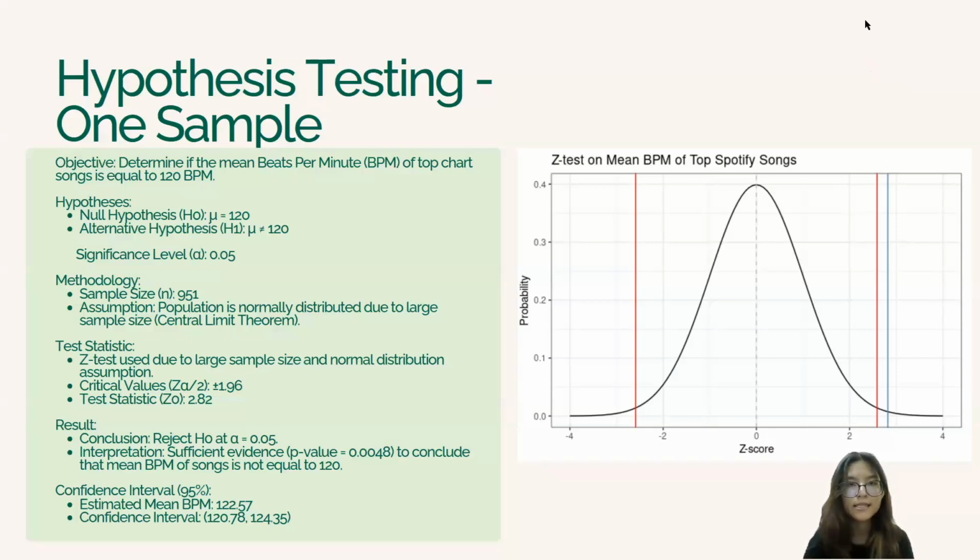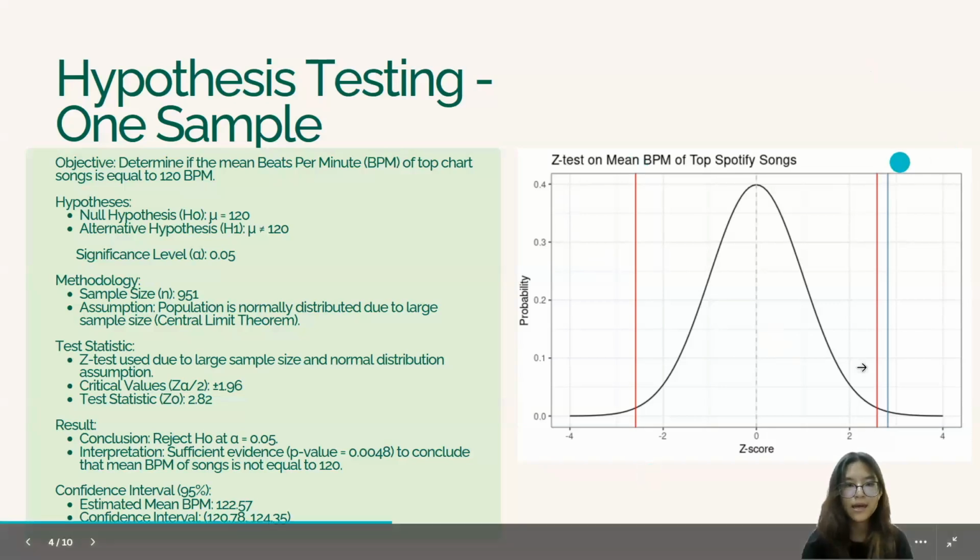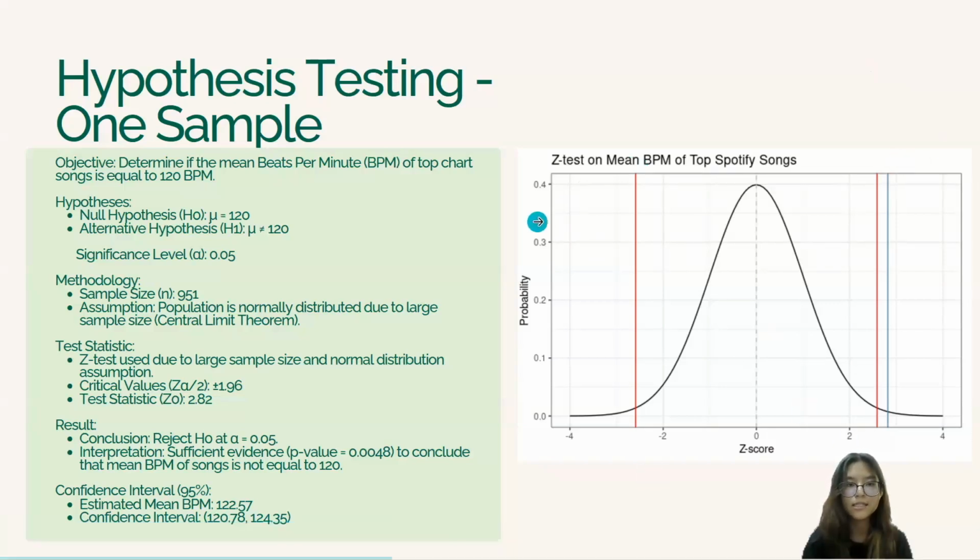Our sample size, or n, is 951, which means that this is a very large sample. And so according to the central limit theorem, we can assume that the population is normally distributed. With that assumption, we can also use the z-test. So the critical values for z alpha over 2, or z 0.025, are positive and negative 1.96, which are indicated by these red lines here. And our test statistic, or z null, is 2.82, which is indicated by this blue line here.